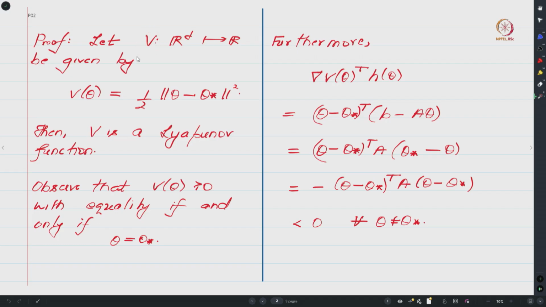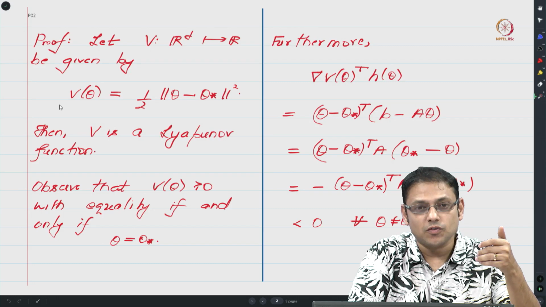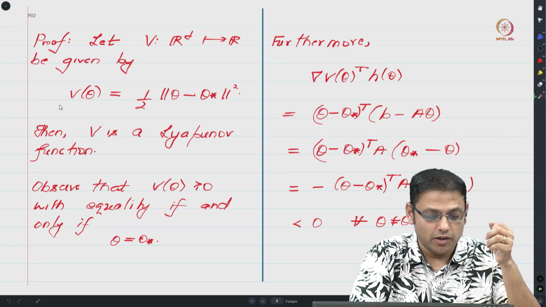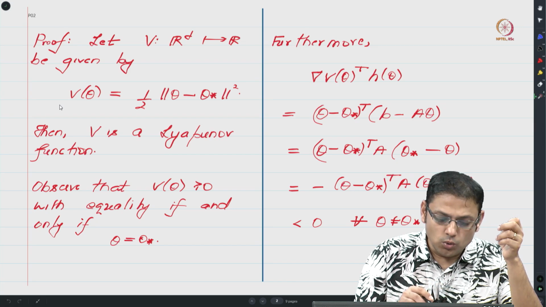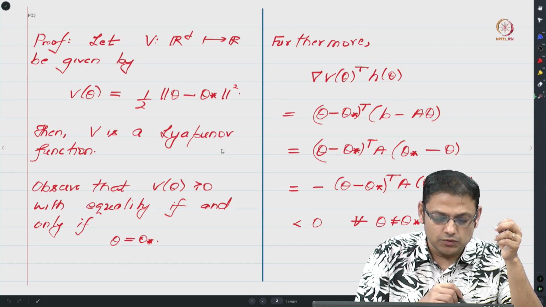So let V be a function which goes from R^d to R. Recall that your theta star lies in the R^d space. So V is this function from R^d to R, which is given by half of the squared Euclidean distance between theta and theta star. Our goal now is to show that this function is a Lyapunov function. In particular we need to satisfy different properties of a Lyapunov function, and that is what we are going to do. This is the claim, that is, V is a Lyapunov function.